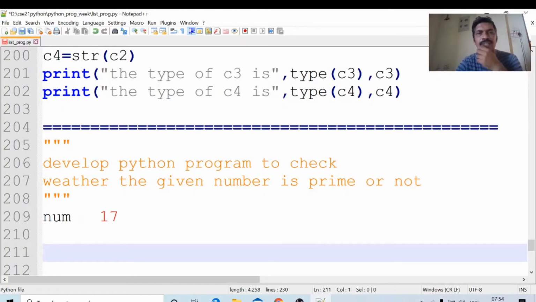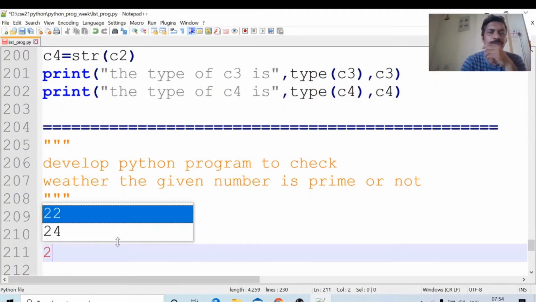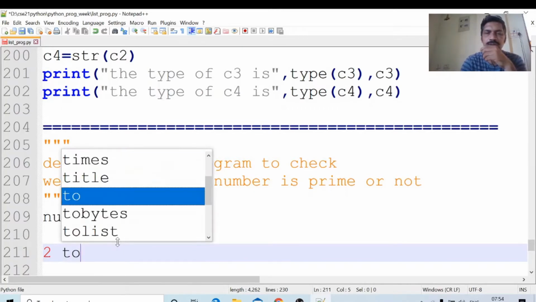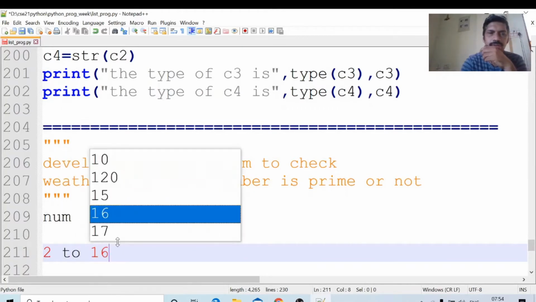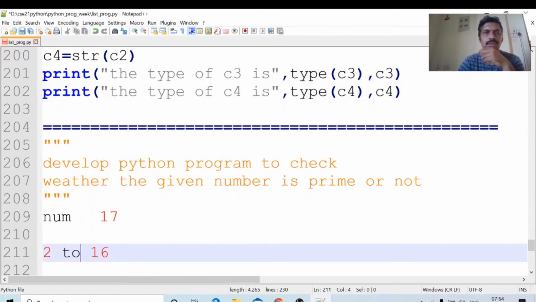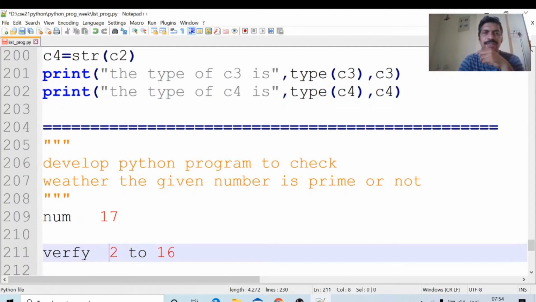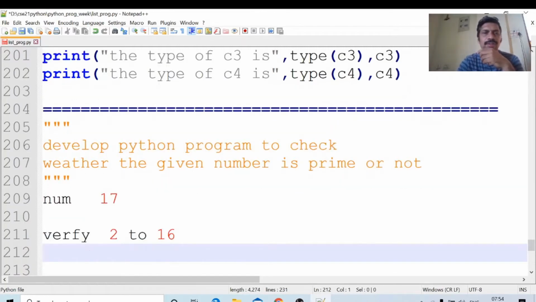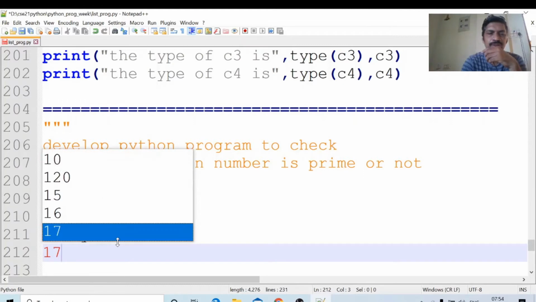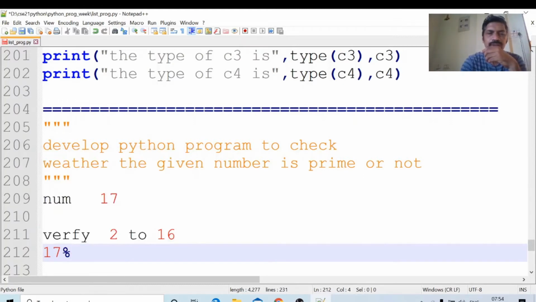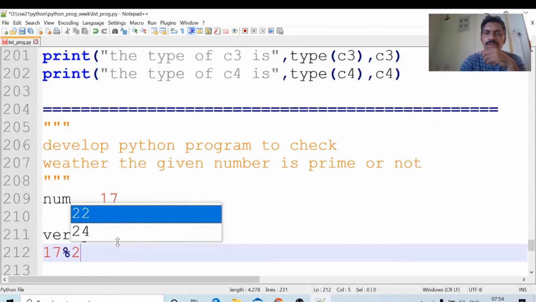After reading the number, now I will check the numbers from 2 to 16. Verify whether 17 % 2 is 0 or not. 17 % 2 is 0?